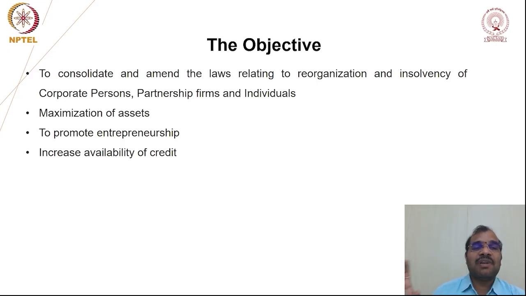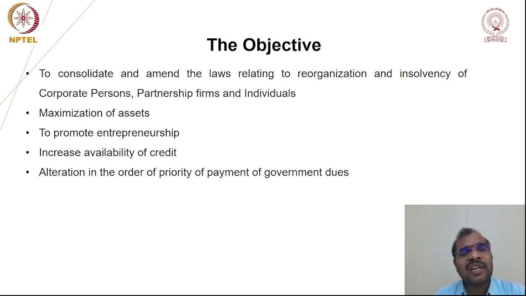So whereby credit availability is increased at the macro level. This is one of the objectives of IBC, another major objective of the IBC. Then, alteration in the order of priority of payment of government dues.